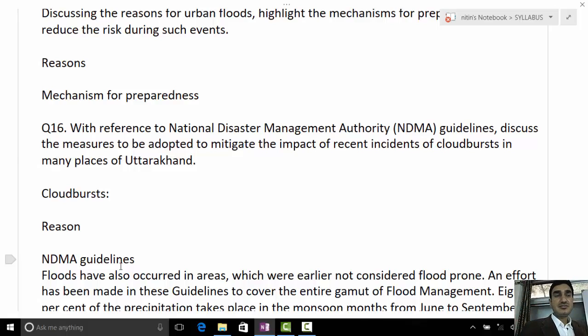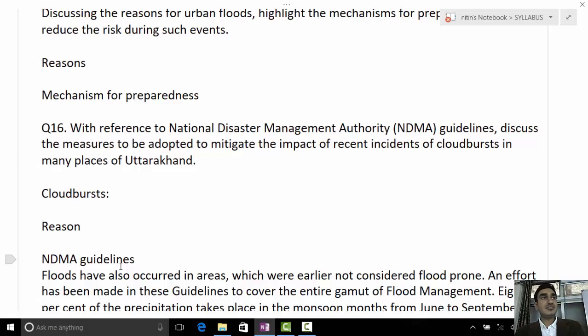Okay, doesn't matter. Even NDMA has not given specific guidelines on cloudburst. There are guidelines on landslides and other things, but they are interlinked. Even if you don't know the NDMA guidelines, you should still attempt the question. Cloudburst means high intensity rainfall in a very short span of time. The question asks for measures to mitigate the impact of recent cloudburst incidents in Uttarakhand. How can we reduce the impact of cloudburst?